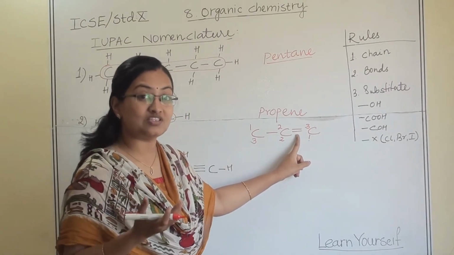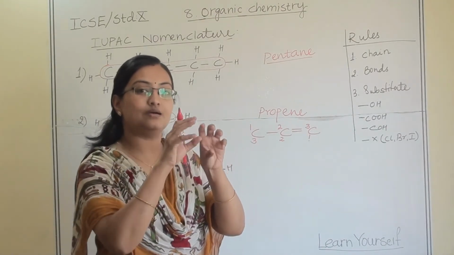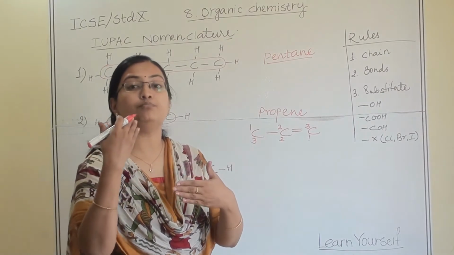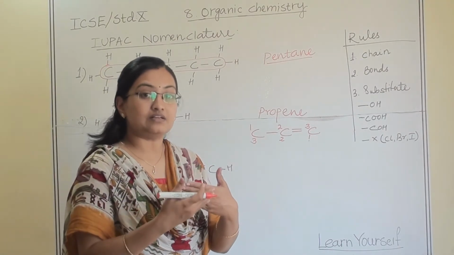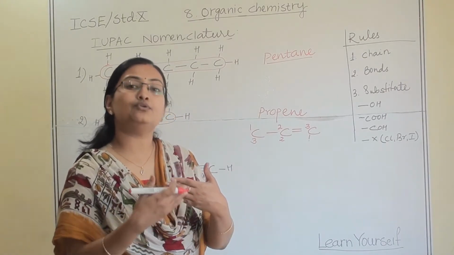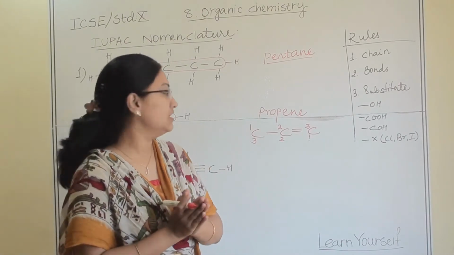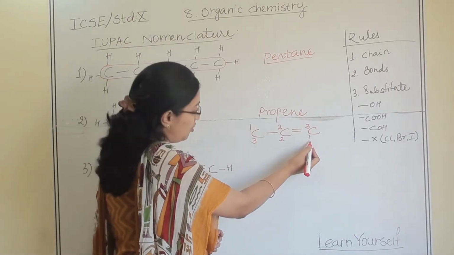It shows that at that position, at that carbon atom, this double bond is there. So we are showing the position for that double bond, and it is necessary that we have to give a smallest possible number to that double bond. So first one is smallest.